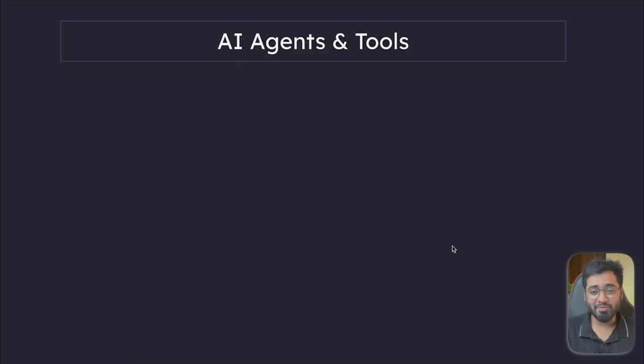Welcome to the last and final component of LangChain called agents and tools. You know that moment when you hear AI agents and you think that it's going to be super complicated. I felt the same way when I started it, but here's the thing. It is actually much simpler than it sounds. And by the end of the section, you'll be wondering why you were even worrying so much.